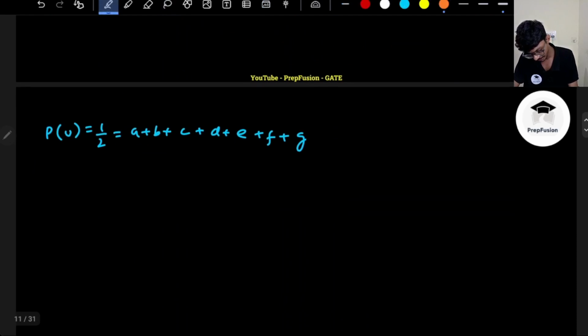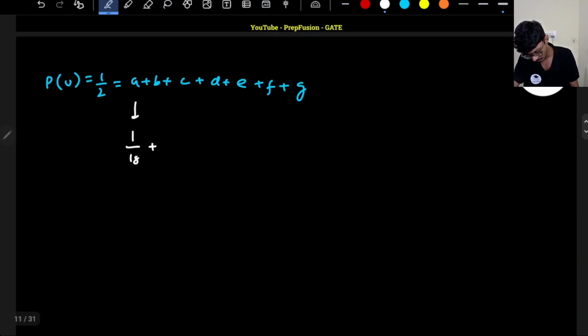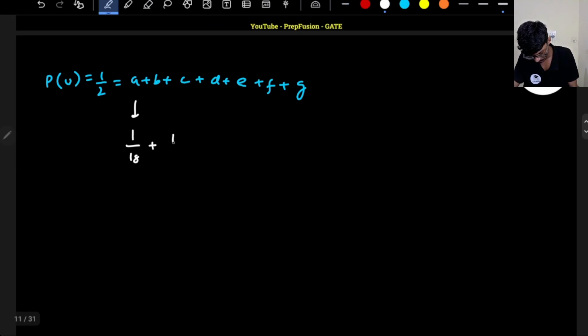The value of A, so A is 1 by 18, and value of B plus D that is given to me, that is 1 by 12, plus C plus E plus F plus G, that is equals to half, right?